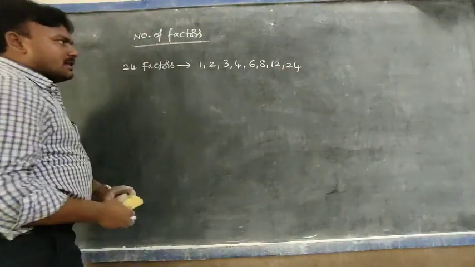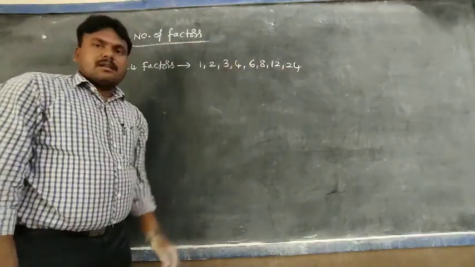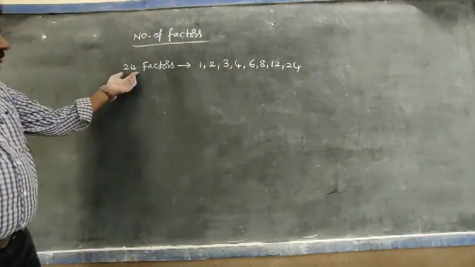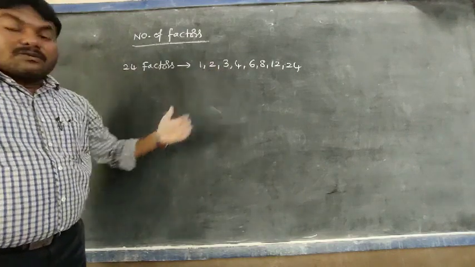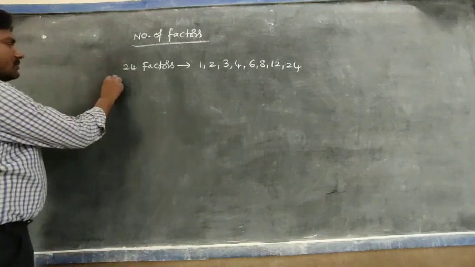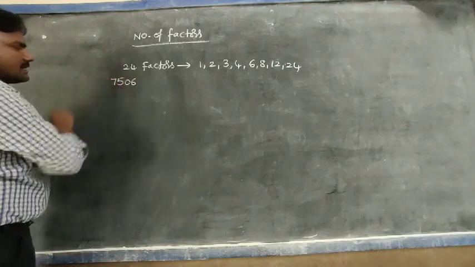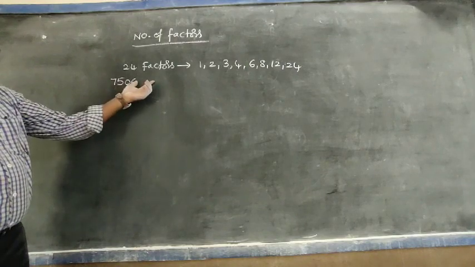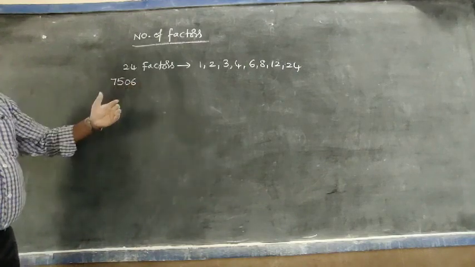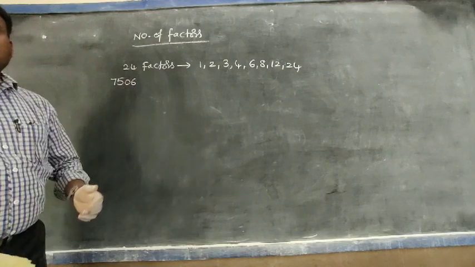How many factors are there? Just 8 factors. If a smaller number is taken, we can easily find the number of factors. If a large number is given, suppose 7506, it is difficult to find the number of factors. At that time, we use one formula.